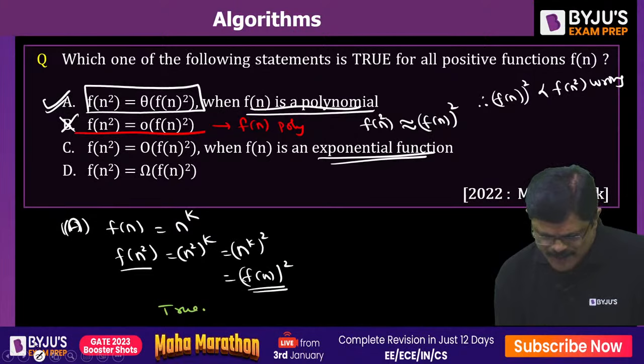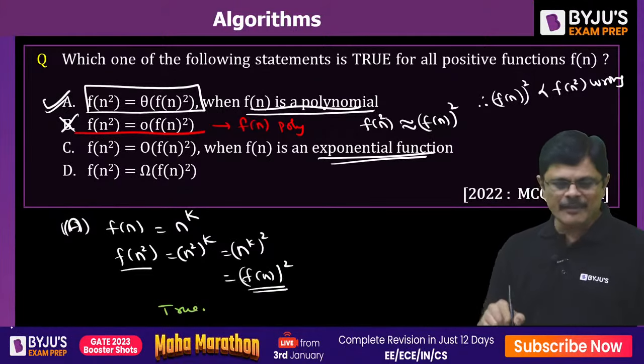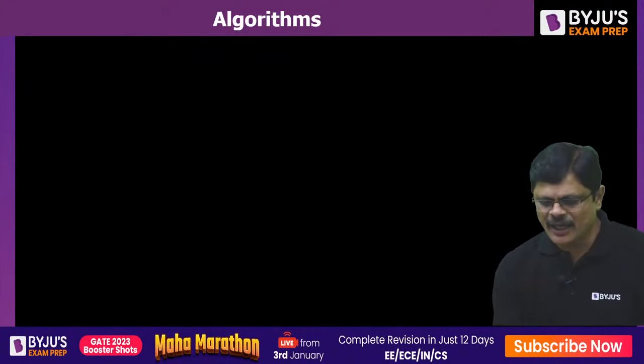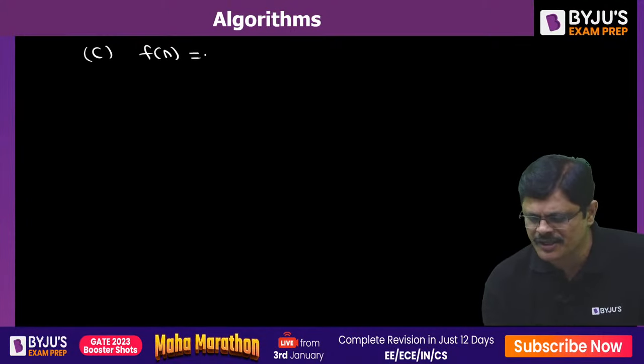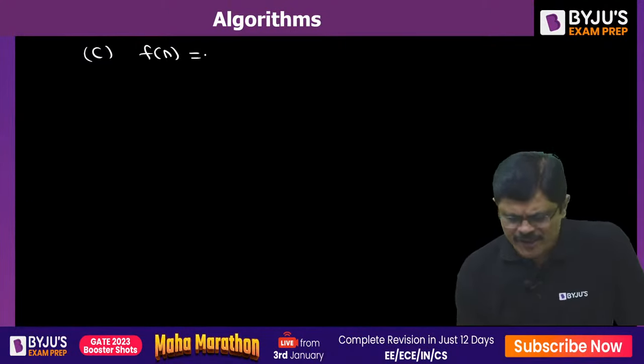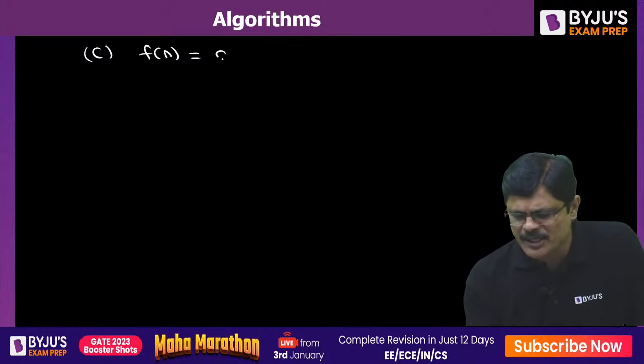Now what about option C? In option C, he clearly mentioned what type of function it is. He mentioned that it is an exponential function. You can take any general exponential function, sir. You can take any general exponential function a power.